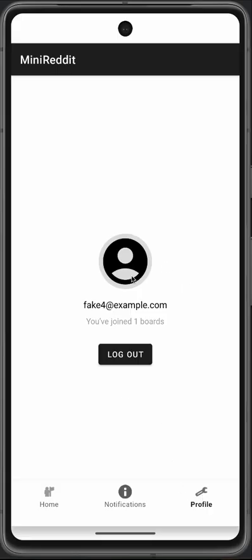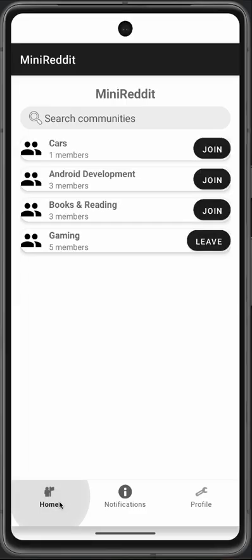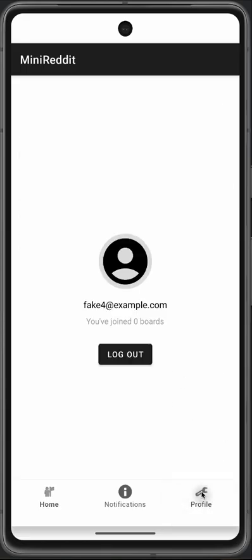This profile screen lets the users view their email and the number of boards that they have joined. So right now, this fake 4 user has joined only one board. We'll see here, it's only one board, the gaming board. So if they join cars, notice that the number of members for this board has also increased from 1 to 2. And now going to profile shows 2 boards.